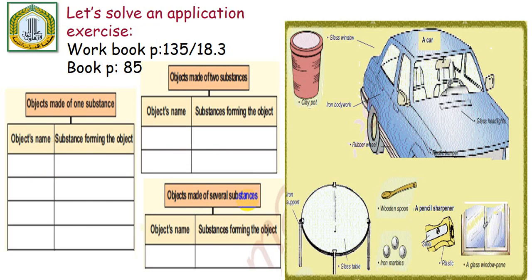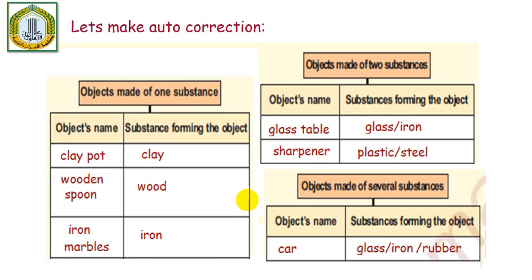Do you know what you mean by the word several? Excellent. Several means many, which is more than two substances in this case. Okay? Excellent. So as I have said before, please pause the video, solve it, and then come back to correct. Are you ready to correct with me? Very good. So please try to autocorrect your work by using another color.